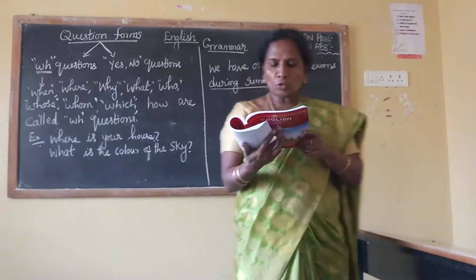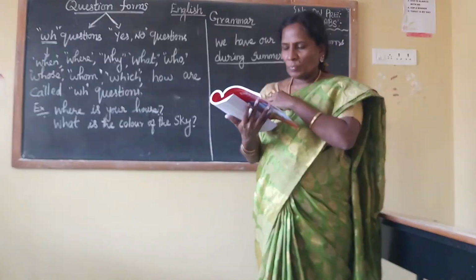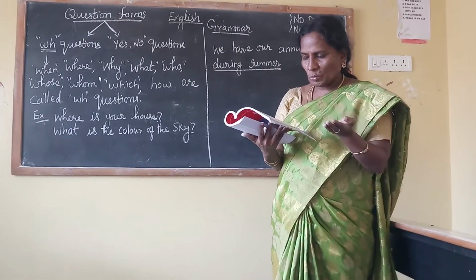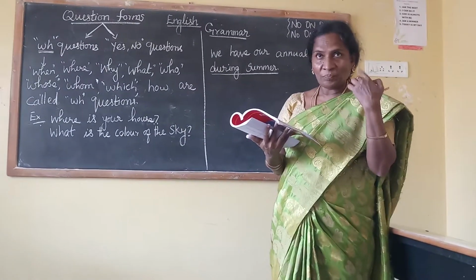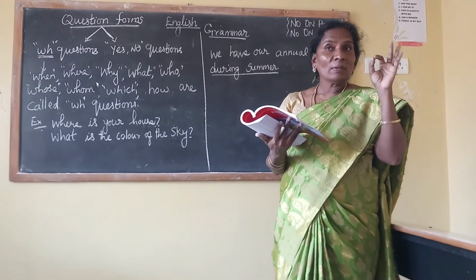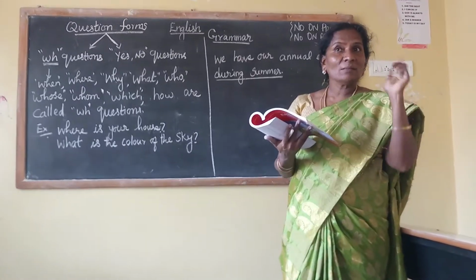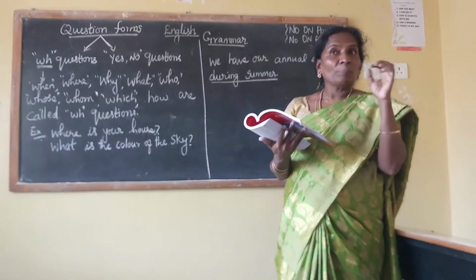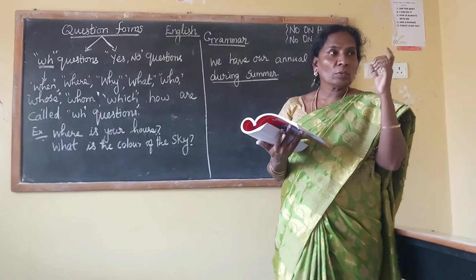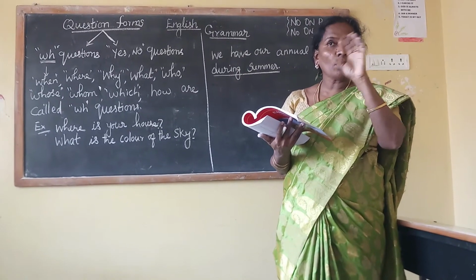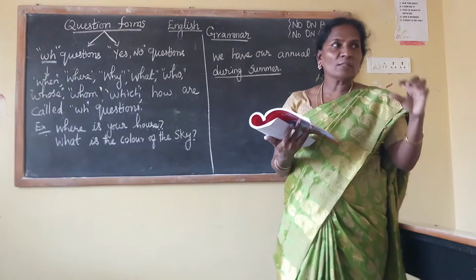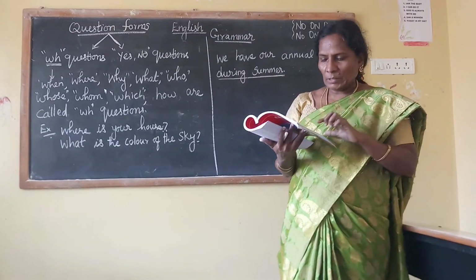Then, the doctor talked to the patient yesterday. So you should know the timings. Time means when, place means where, person means who. Keep this in your mind. According to the sentence meaning, you have to use the WH words.